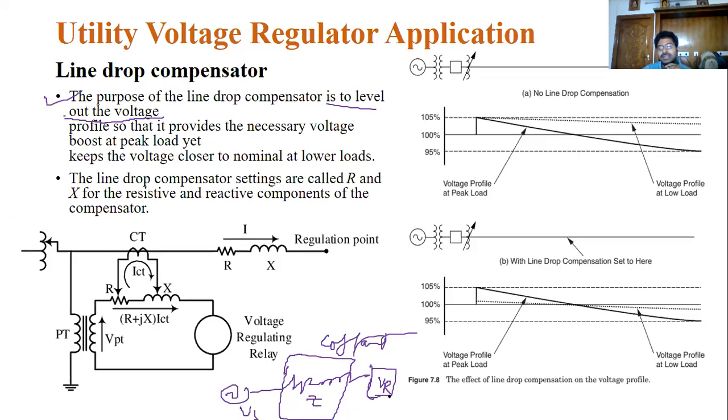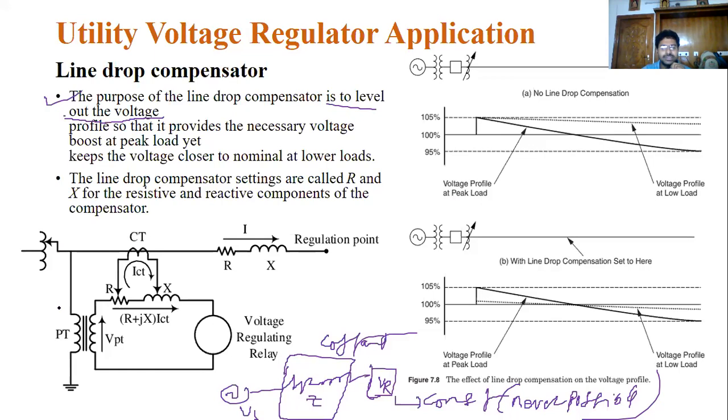How is this Z constant? Only if the load is constant, but a constant load is never possible. You cannot estimate whether that load is constant. You don't know whether that load is constant. That's why you regulate the output voltage at constant levels. One of the devices is the line drop compensator. You already discussed some online UPSs, static var compensators, and utility tap changing transformers.